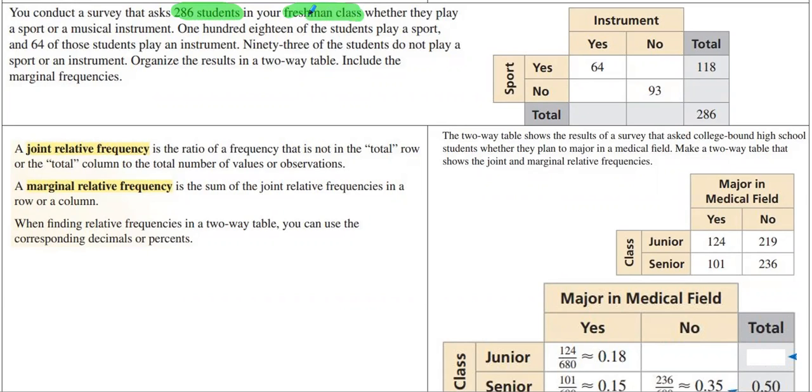Notice they keep on saying freshman and sophomore. That's because they think that you're in high school. And you pretty much are.